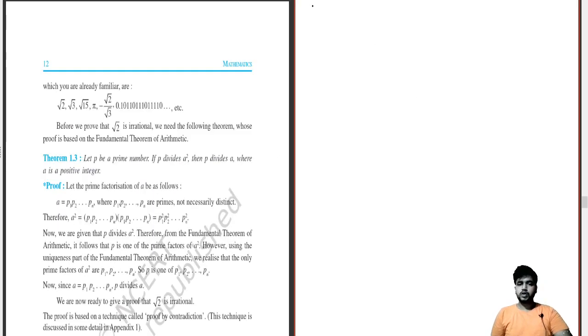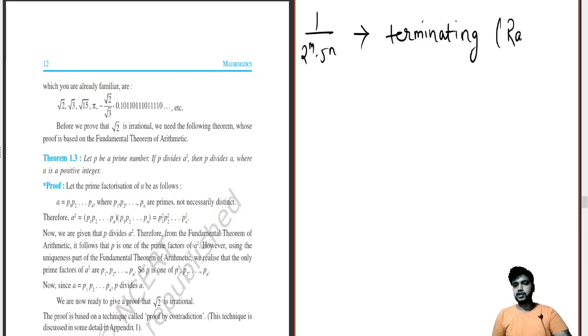If the number is 2 to the power m into 5 to the power n, it becomes terminating. So this comes under which part? This comes under rational. This is a rational number. So if the fraction gets terminated, then it is a rational number.